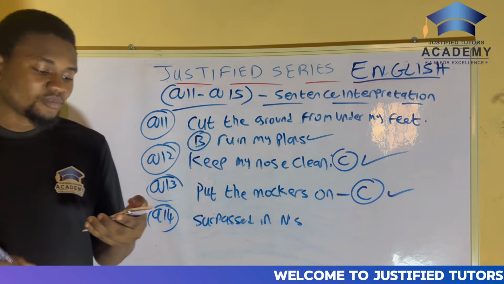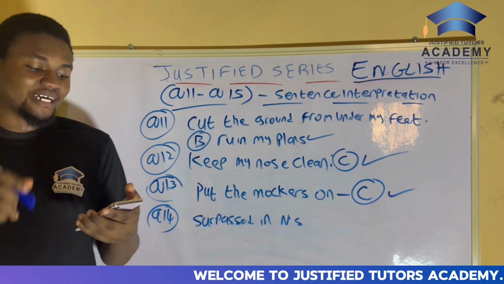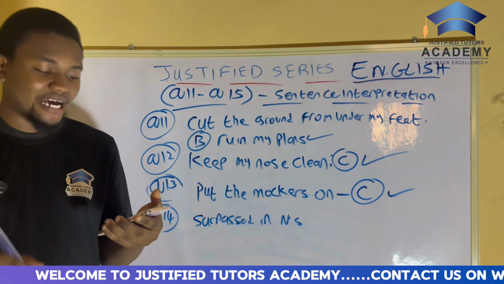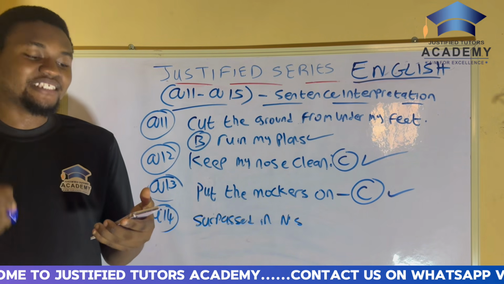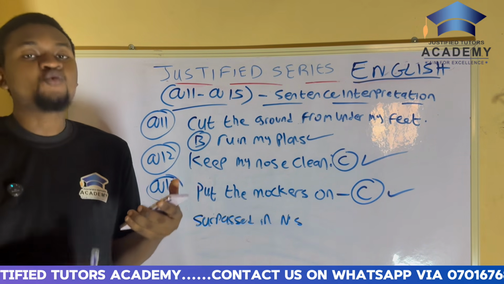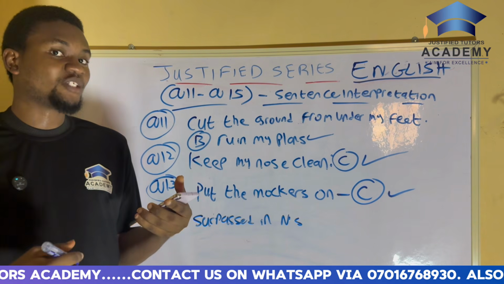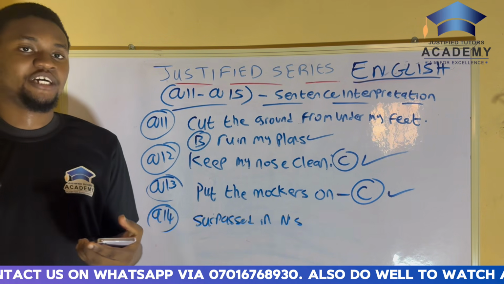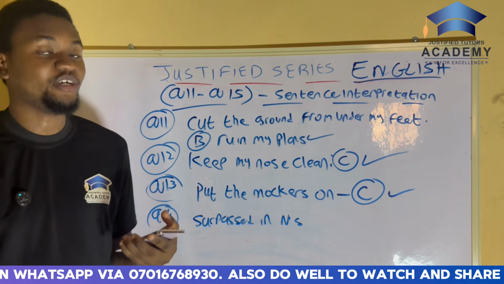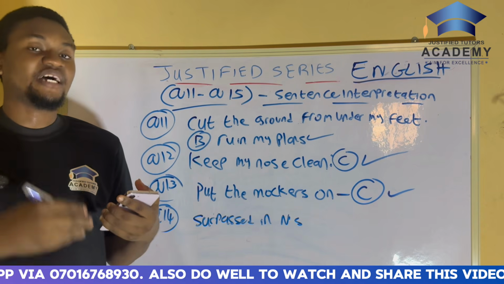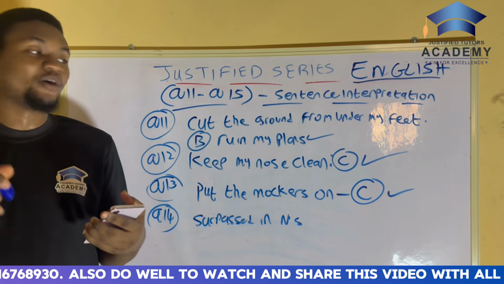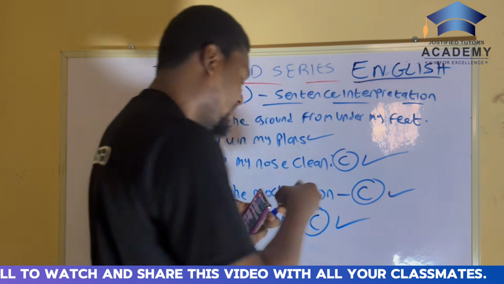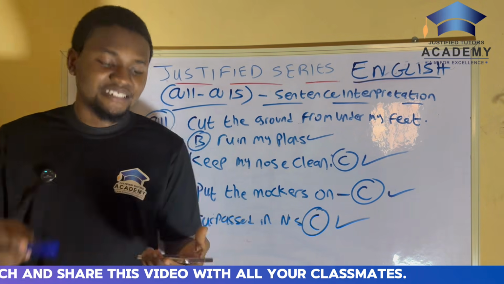So now this means that A, much weaker than they are. B, by far stronger than they. C, fewer than they are. So what this simply means is that we are fewer than they are. Not that we are weaker. We can still be stronger than them, but we are not in the same numbers they are. We can be like 90, but they can be like 100. So we are fewer than they are. It doesn't mean that we are weaker than they are. That's why option C is the correct answer and option A is wrong. So please be very, very careful so that you don't misinterpret these things.